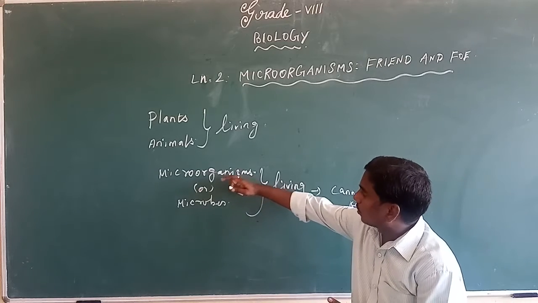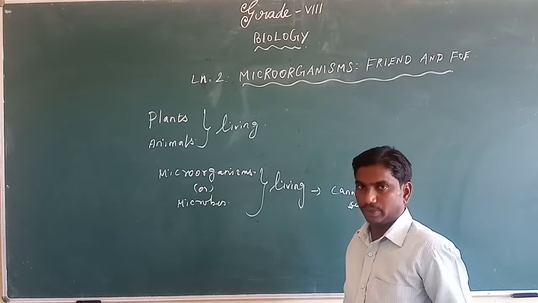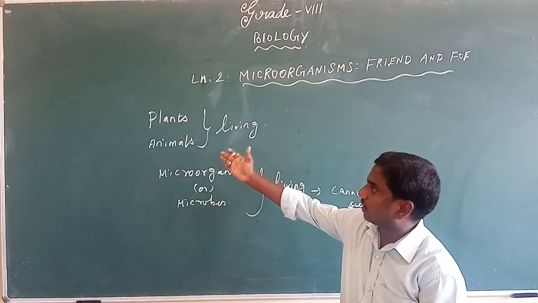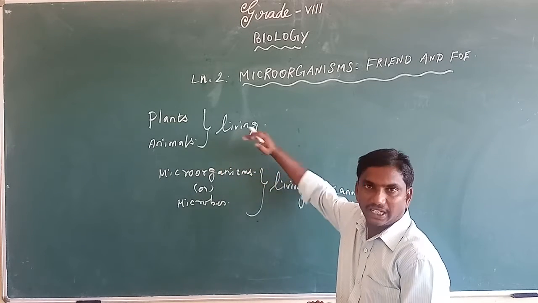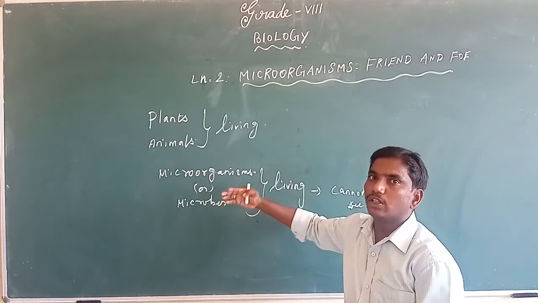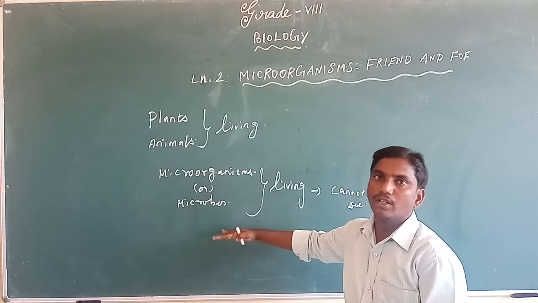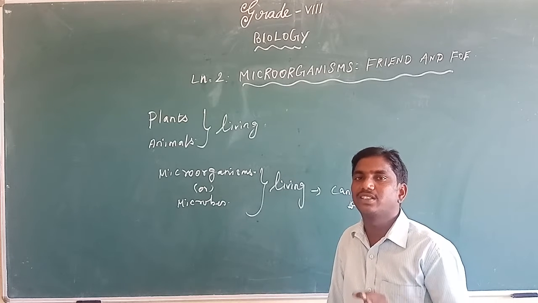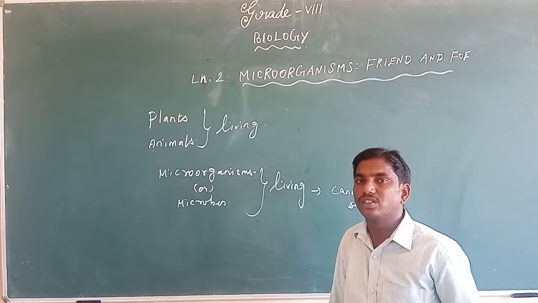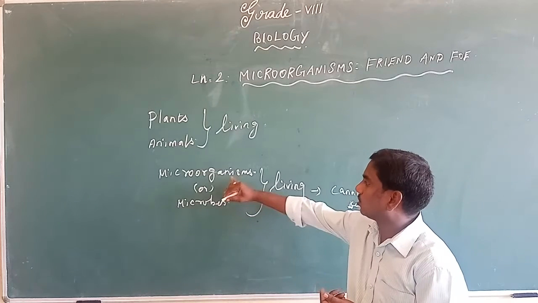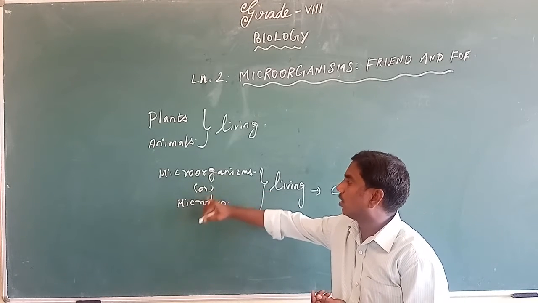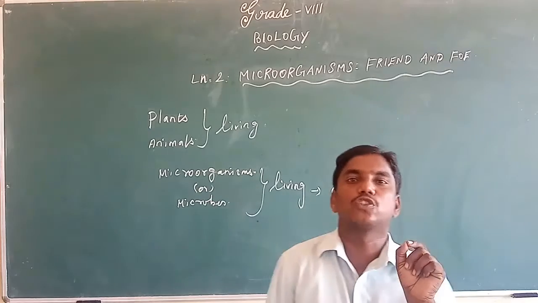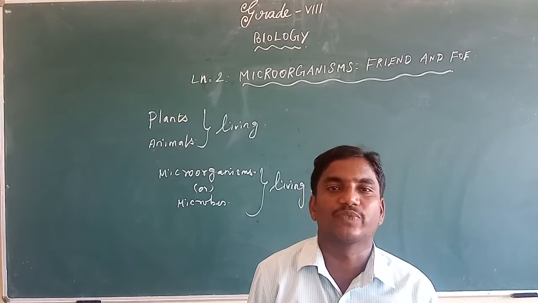So microorganisms or microbes mean that the earth consists of the whole category of plants as well as animals, and some other living organisms are also present in the atmosphere, but because the size is very small, we can't see them. That is called microorganisms or microbes.